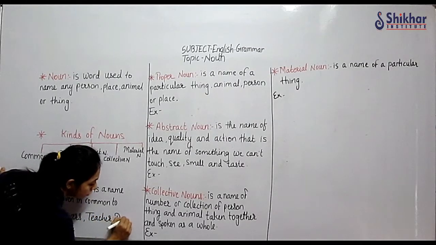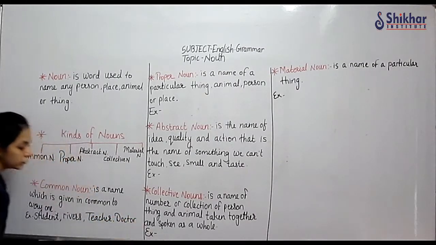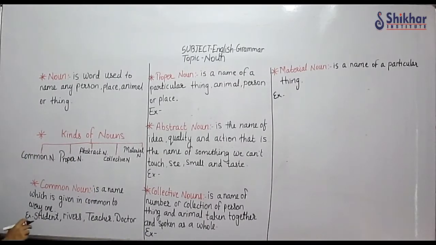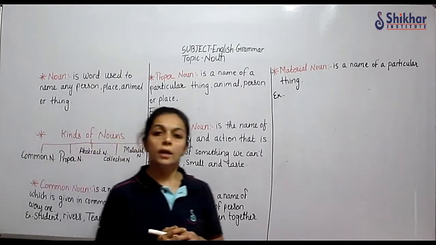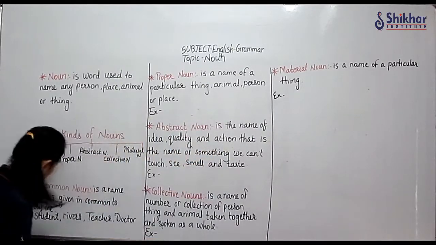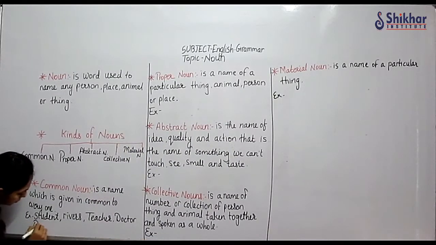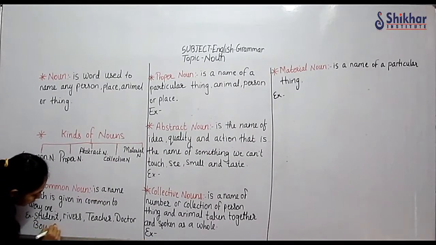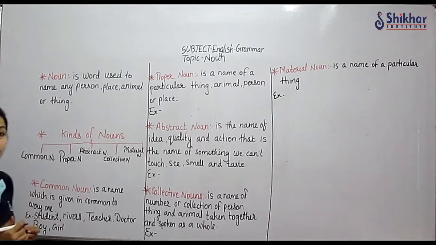Doctor. Correct? So that is common noun. Commonly it is any boy or a girl also, you can write common noun. Boy or girl, common noun. First type we have seen.